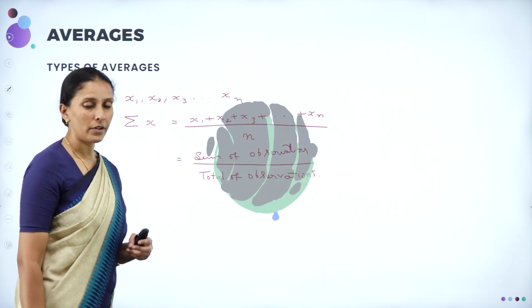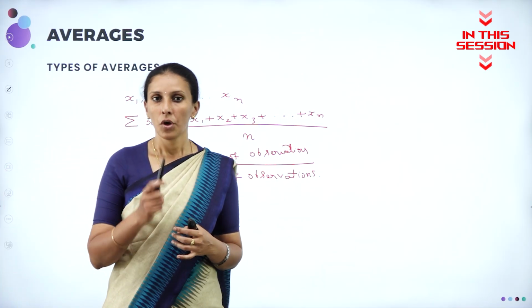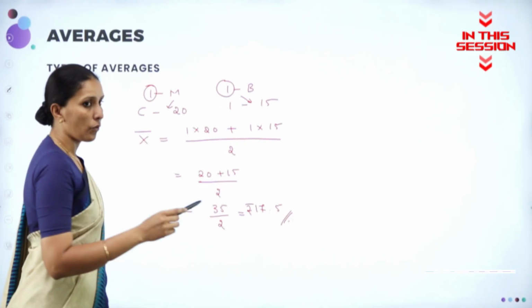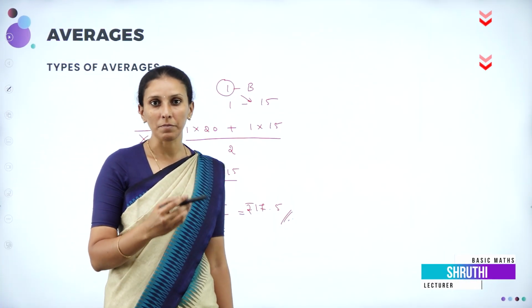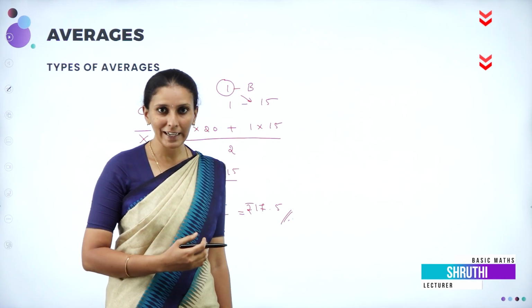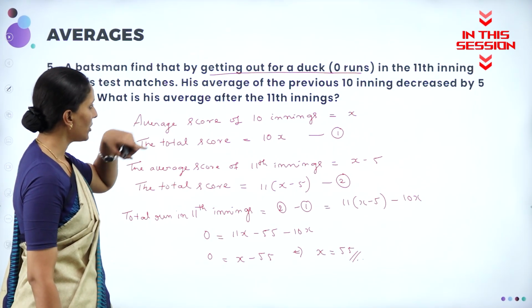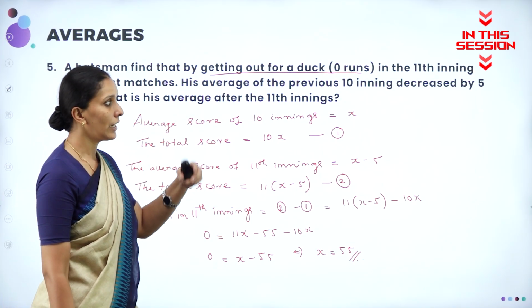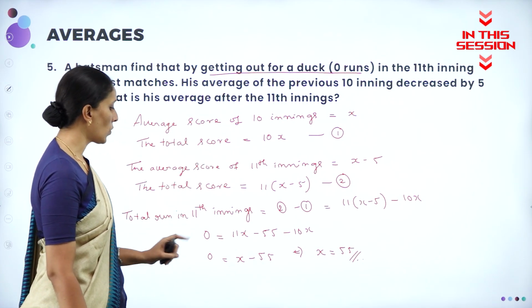under averages, there are different types of averages. One is the simple average. So when the importance or the weightage of the observations are different, we'll consider in the form of weightage or weighted average. Clearly they have mentioned his average after the 10th inning decreased by 5 when he scores a 0.